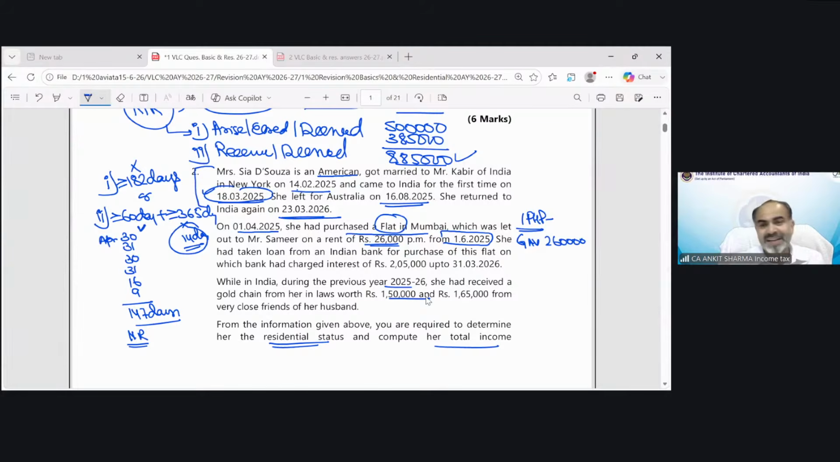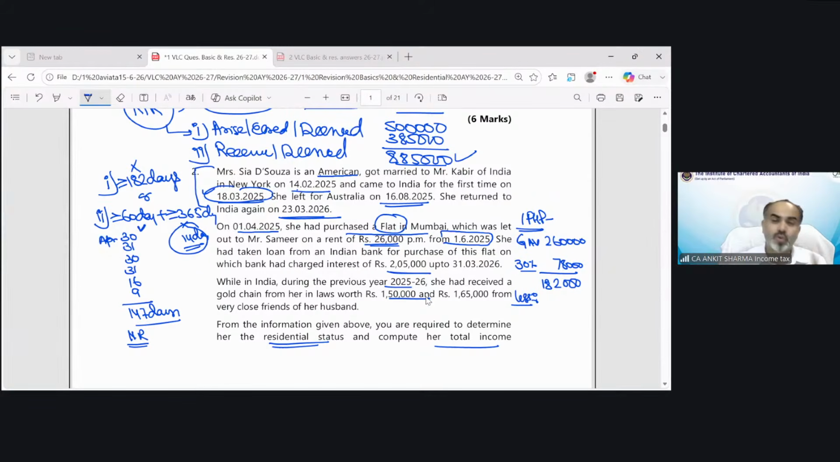The municipal taxes paid were also not in the question. So that again becomes my annual value. Now we will charge 30% standard deduction of this value. That would be 78,000. The remaining taxable value would be 182,000. Now in this case, she has taken a loan on which interest is 2,05,000.